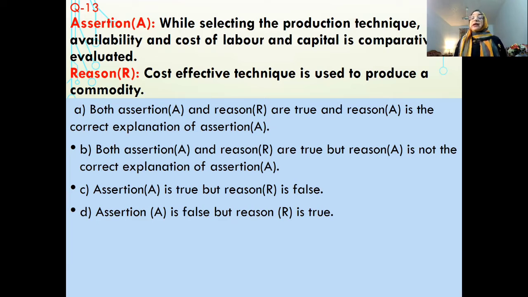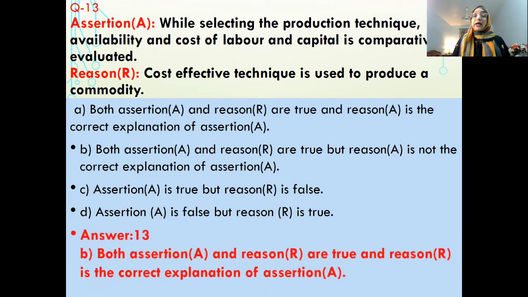And then it is decided whether to do the production with labor intensive method or capital intensive method, which is more cost effective. In an economy, if labor intensive method is more cost effective, that will be used. If capital intensive method is more cost effective, that will be used. And the reason is written that cost effective technique is used to produce a commodity. That is a very correct explanation of the assertion. So the assertion as well as reason both are correct, and reason is the correct explanation of assertion.